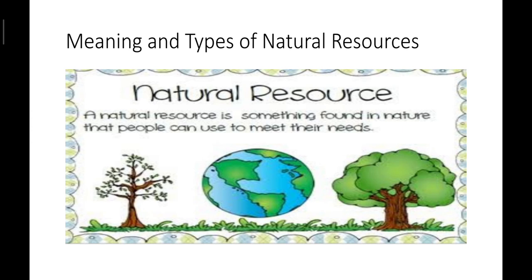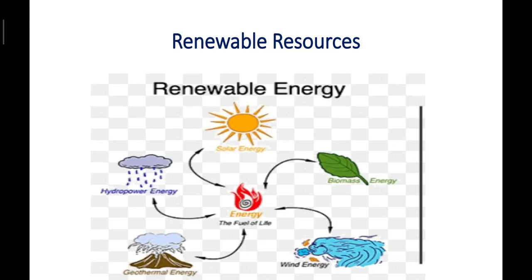A natural resource is something found in nature that people can use to meet their needs. We can find two classifications of natural resources. The first one is renewable resources, which we can produce once more. Some natural resources get replenished as we use them, and these are called renewable resources.